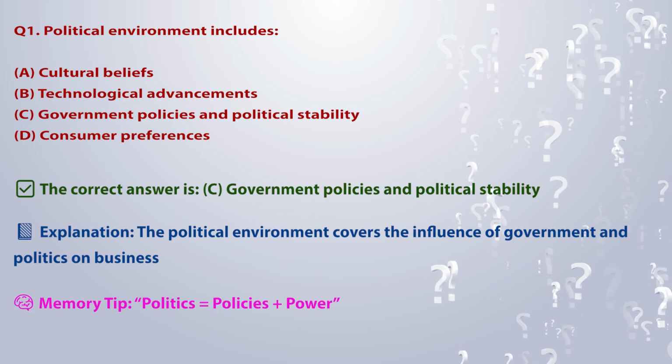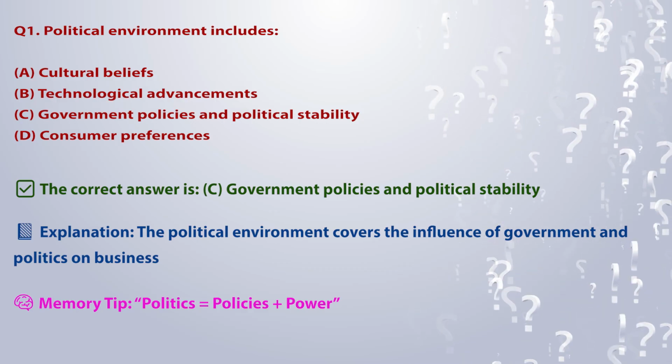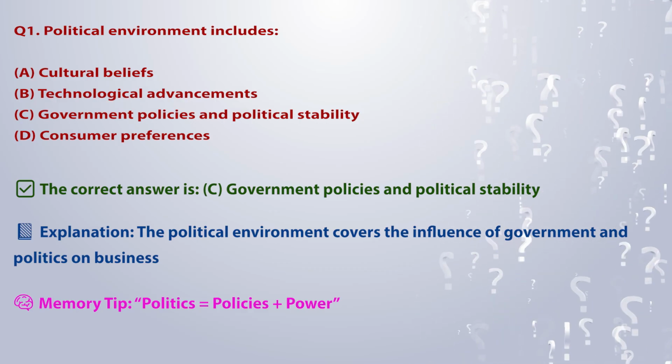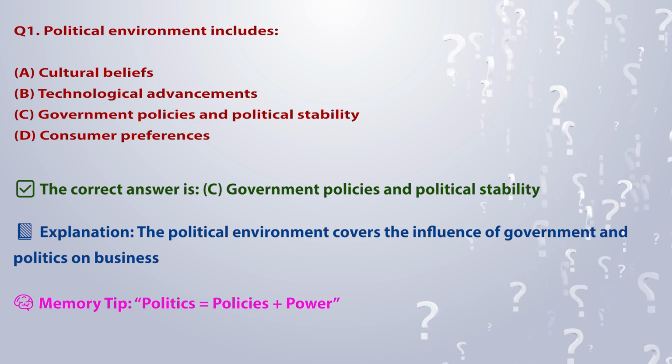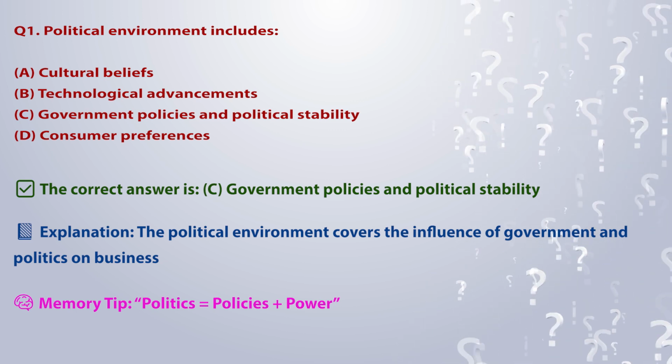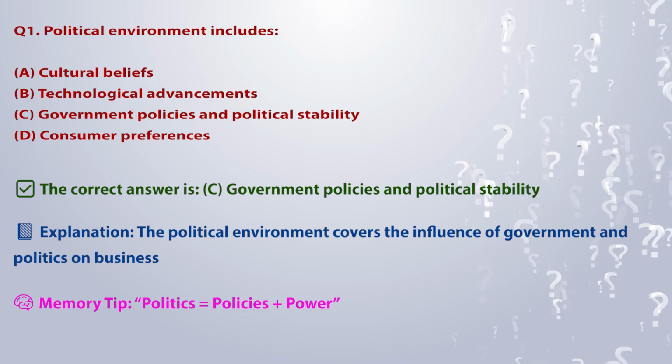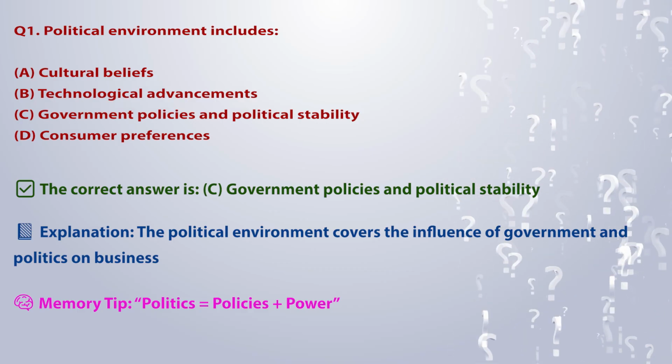Correct answer: C. Government policies and political stability. Explanation: the political environment covers the influence of government and politics on business. Memory tip: politics is equal to policies plus power.